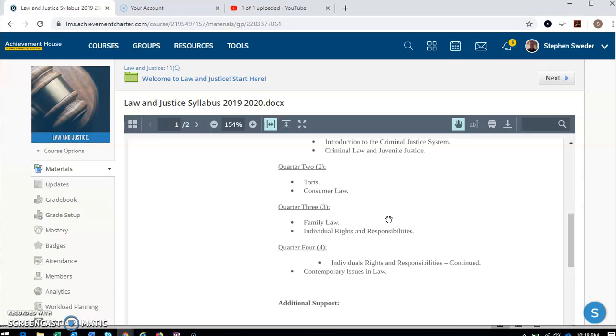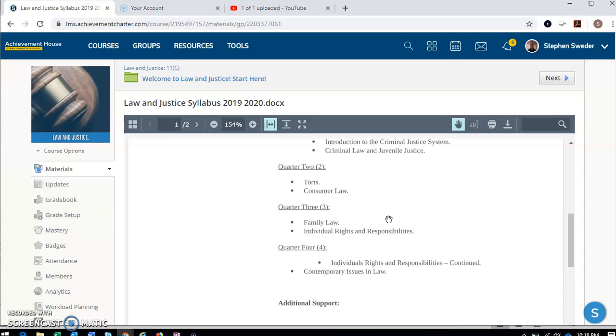We'll be talking about things like freedom of speech, freedom of religion, freedom of the press, and all those things. Family law, we'll go back a little bit here, talking about, unfortunately, sometimes divorce. We'll also be talking about what families have to do to provide for each other, and marriages. Marriage is a legally binding thing as well, in the eyes of the law. So we'll be talking about how marriage is legally binding and what rights and responsibilities people have to their spouses.